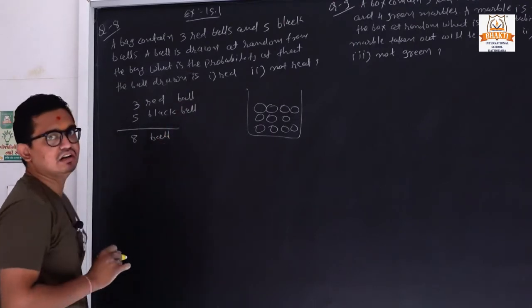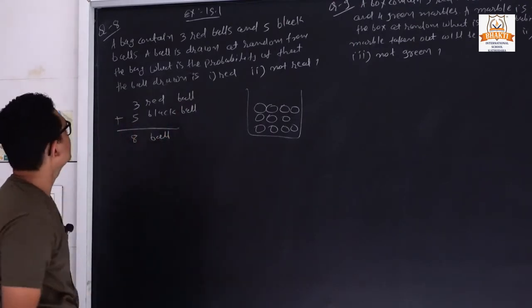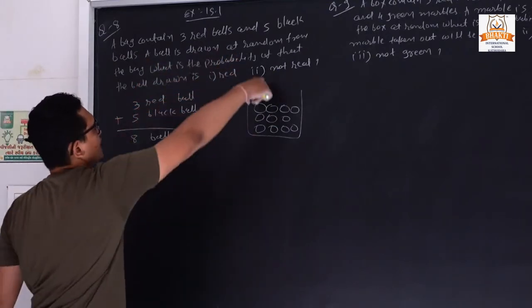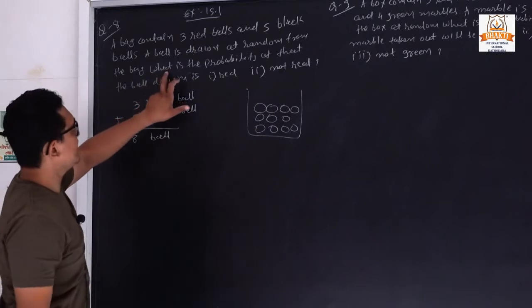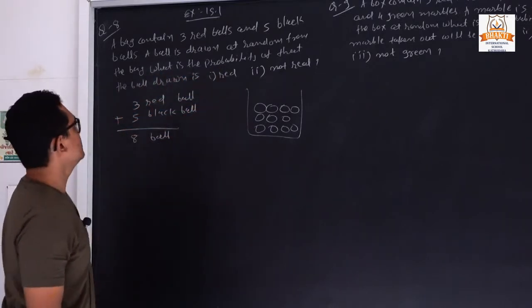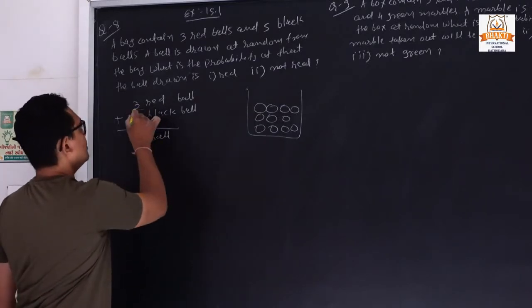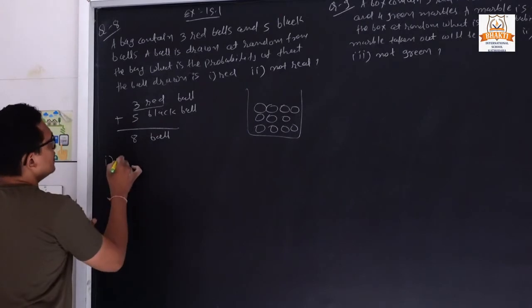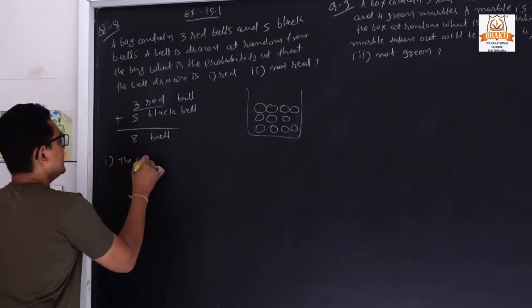Clear? So we have a total of 8 balls. Now they are asking, a ball is drawn at random. Suppose we are taking one ball from the bag. So what is the probability the ball drawn is red? So in this bag, how many red balls? 3.